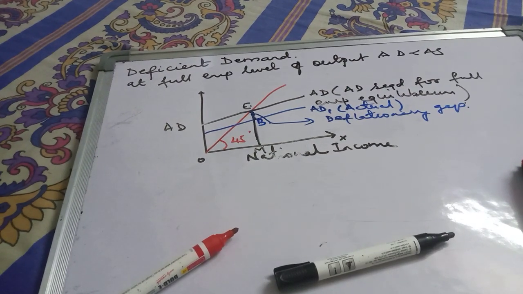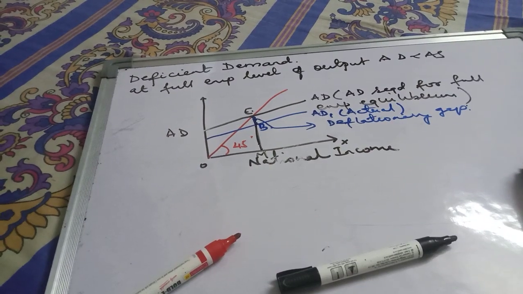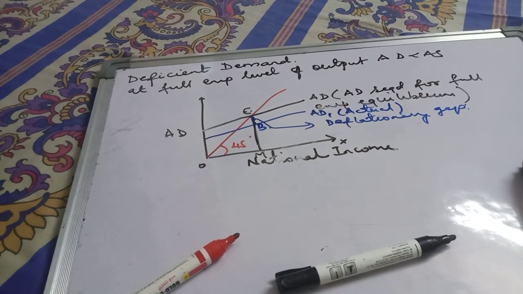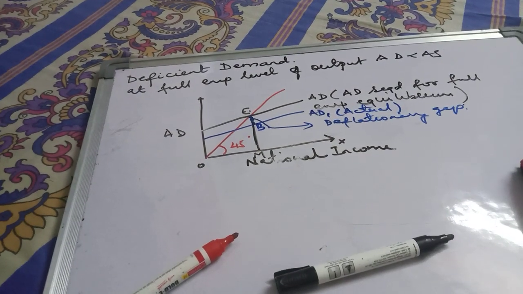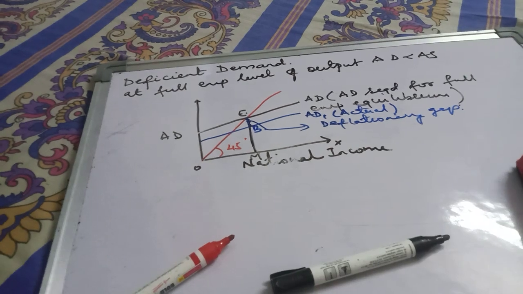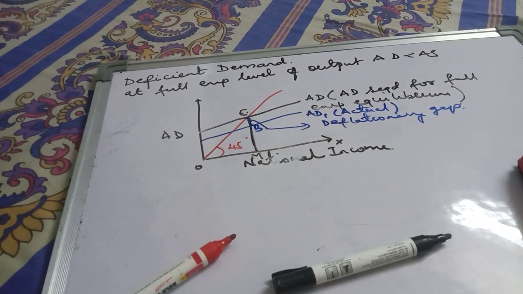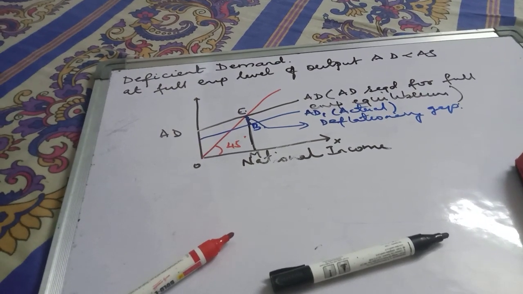Impact on output. As the level of investment and employment falls in the economy, output also tends to fall. Impact on prices. If there is excess supply, that is deficient demand, the prices tend to fall, leading to deflation.